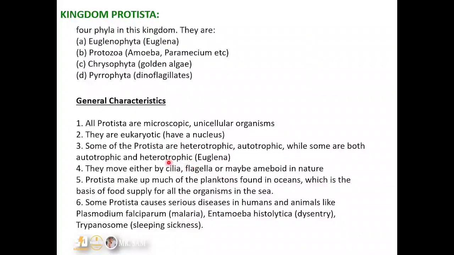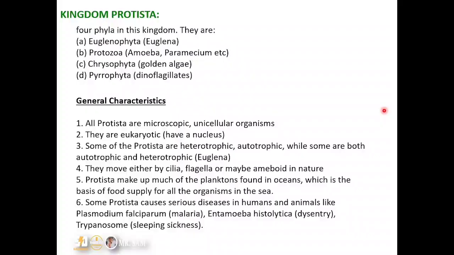Now, some protistas cause serious diseases in humans, like Plasmodium falciparum, which causes malaria, a very serious tropical disease. And then we have Entamoeba histolytica, which is responsible for dysentery. And then we have Trypanosome, which causes sleeping sickness. And sleeping sickness can also be called trypanosomiasis.